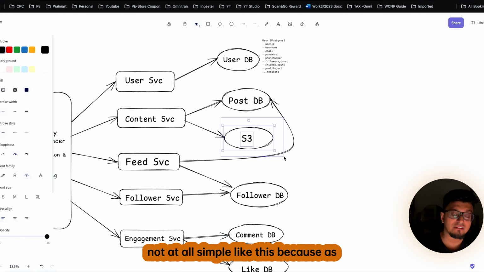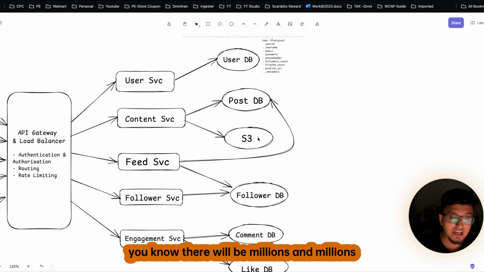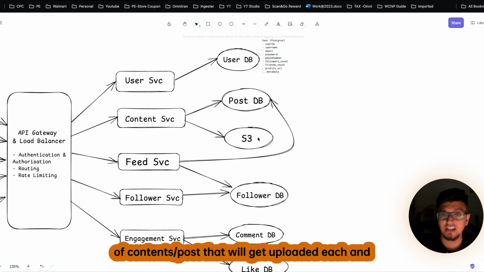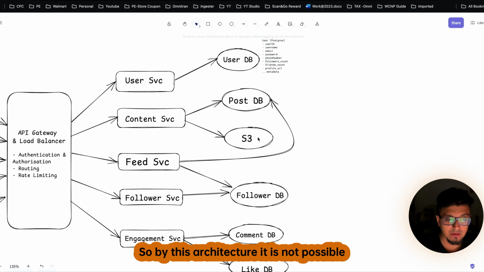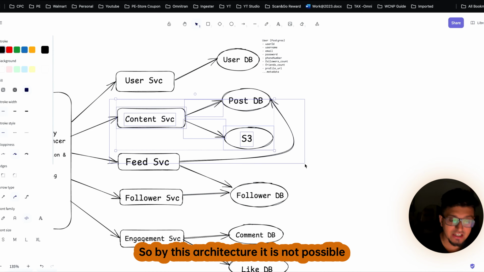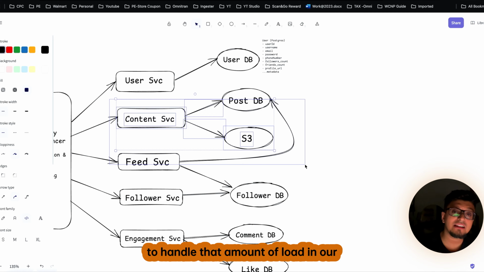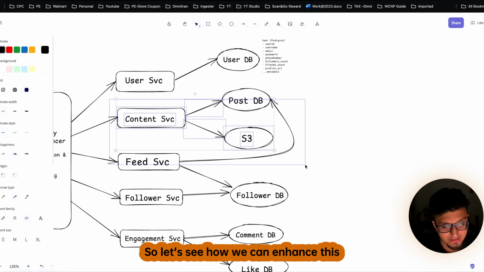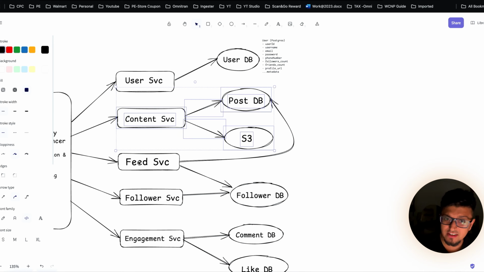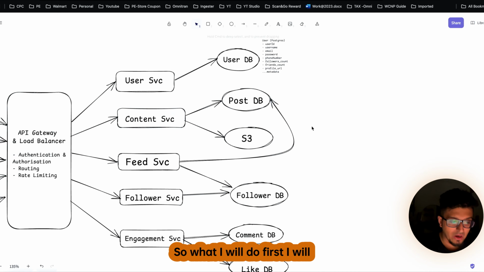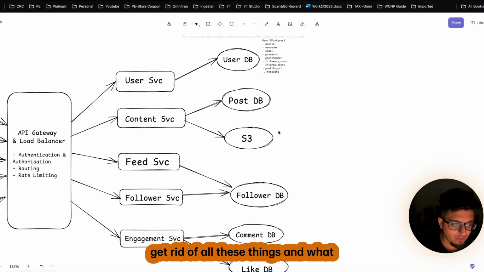But actually, in the real world, this is not at all as simple as this. As you know, millions and millions of pieces of content get uploaded each and every second within Facebook or Instagram. With this architecture, it is not possible to handle that amount of load in our system. So let's see how we can enhance this structure so that we can make our system much more resilient and scalable. First I will get rid of all these things.